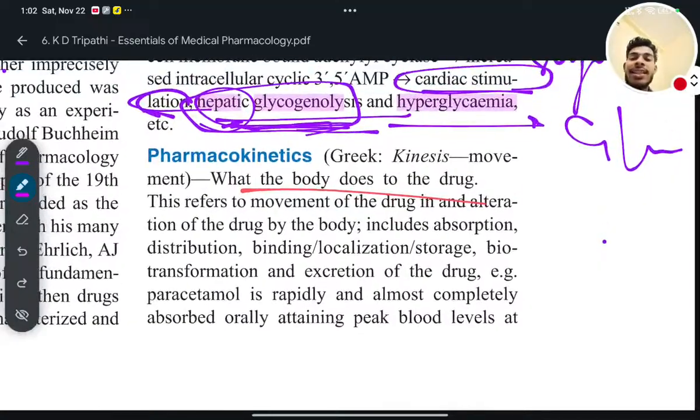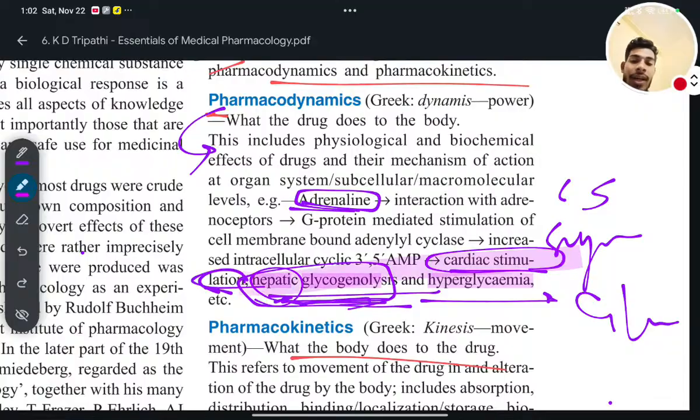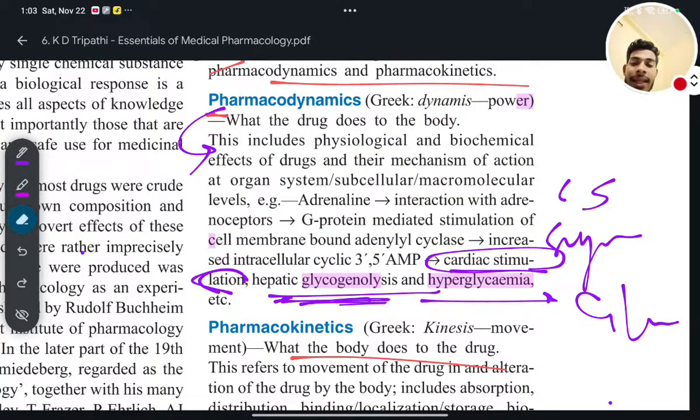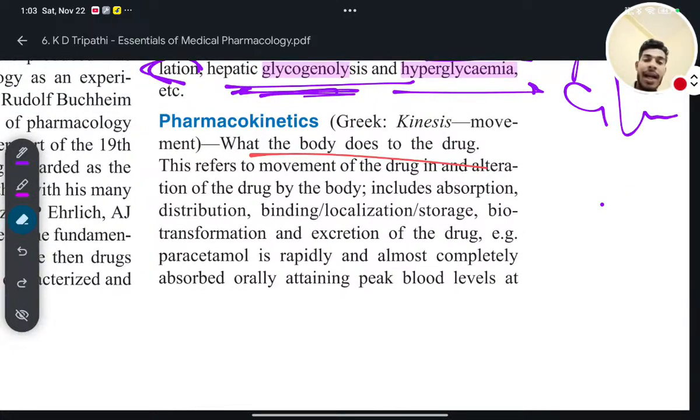Okay, next is pharmacokinetics. These are all the effects that will be shown by drugs in the body. Am I clear? Next, pharmacokinetics. I already mentioned pharmacodynamics earlier. In pharmacodynamics you will see PD.